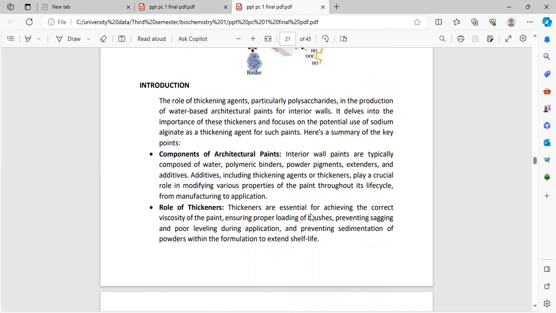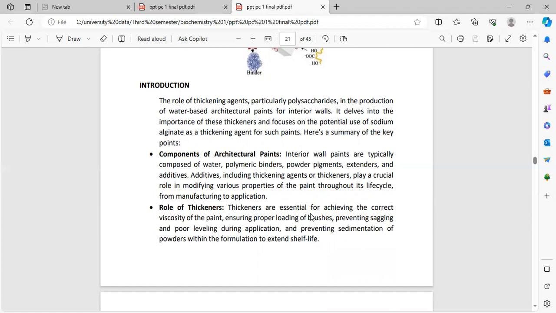Introduction. The role of thickening polysaccharides in the production of water-based paints for interior walls. It tells the importance of these thickeners and focuses on the potential use of sodium alginate as a thickening agent for such paints. Here is a summary of the key points. Components of the paints: interior wall paints are typically composed of water, polymeric binders, mineral powders, pigments, extenders, and additives, including thickening agents. Thickeners play a crucial role in modifying various components of the paint throughout its life cycle